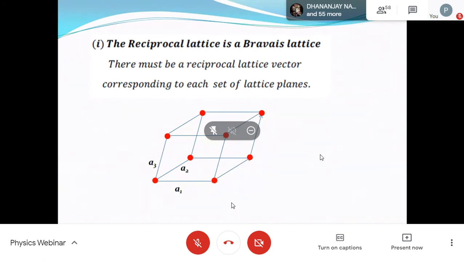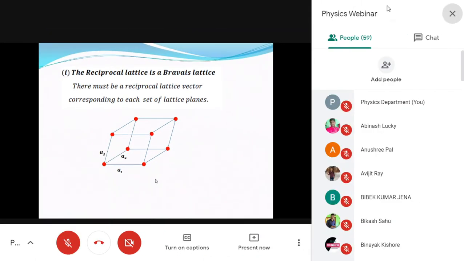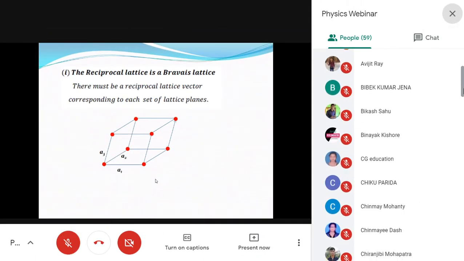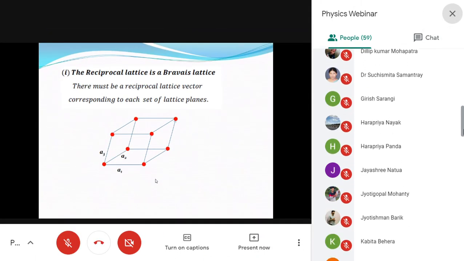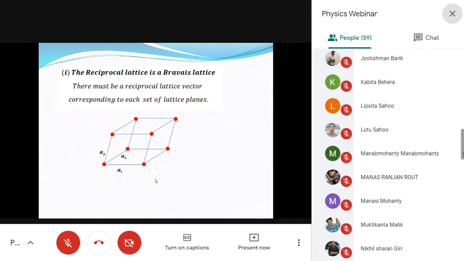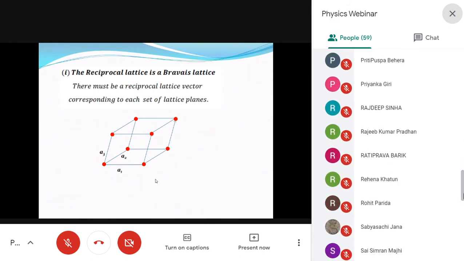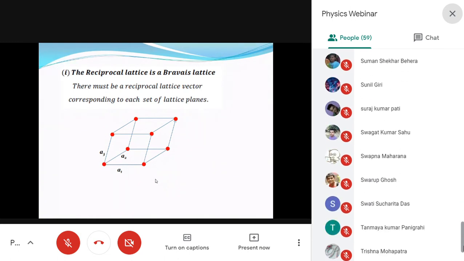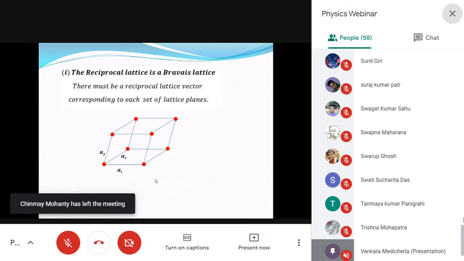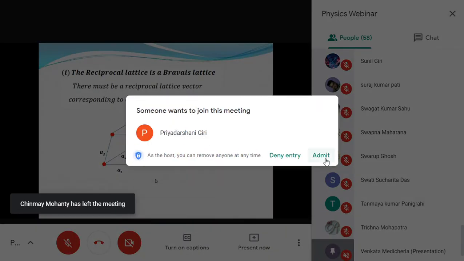If I take the a2, a3 plane, and you extend the lattice by translating with a3 and a2, you can generate a two-dimensional lattice. Yes, that's possible, because any particular plane in a Bravais lattice will be a Bravais lattice in two dimensions. So if you keep extending a2 and a3, putting one more point above a3, beyond a2, you will get a Bravais lattice.